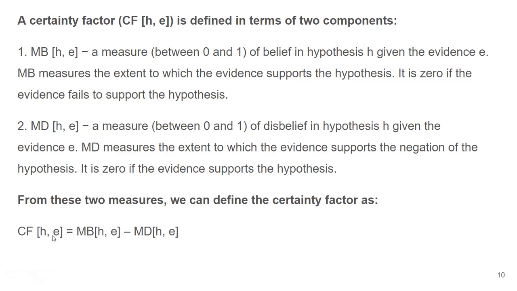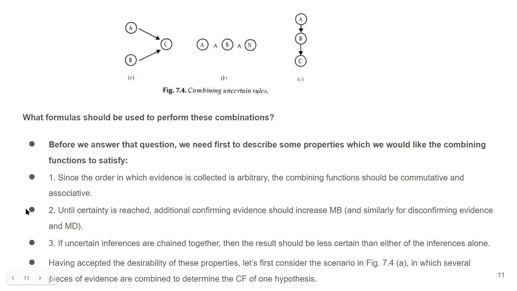Certainty factor of hypothesis H when evidence is present is measure of belief minus measure of disbelief. Simple. Now, when there are multiple hypotheses available, when there are multiple evidences available, how are we going to calculate certainty factor? That is very tricky. Let us take scenario one. When we have multiple evidences available, how are we going to calculate the measure of belief and disbelief in a particular hypothesis?